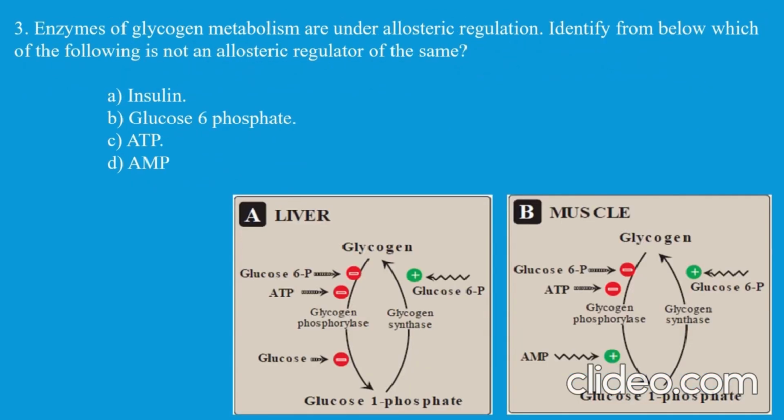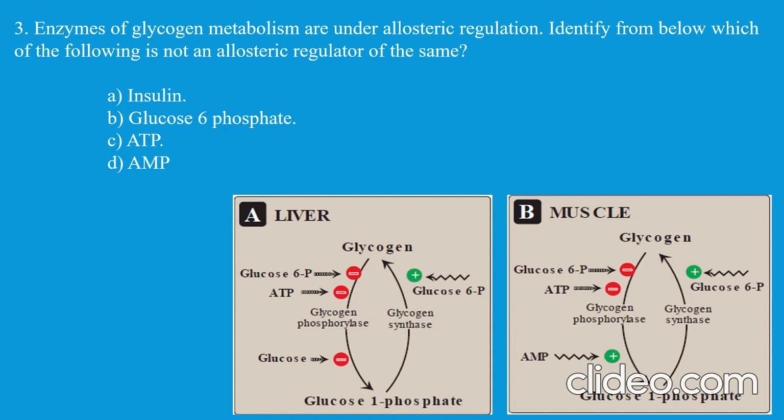Next question. Enzymes of glycogen metabolism are under allosteric regulation. Identify which of the following is not an allosteric regulator of the same. So what are allosteric regulators? Allosteric regulators are compounds which act on the enzyme at a site other than the active site, and by binding to the enzyme, they modulate its action, either activating or inactivating it. In liver glycogen metabolism you have allosteric regulators like glucose 6-phosphate, ATP, glucose, and AMP in the muscle.